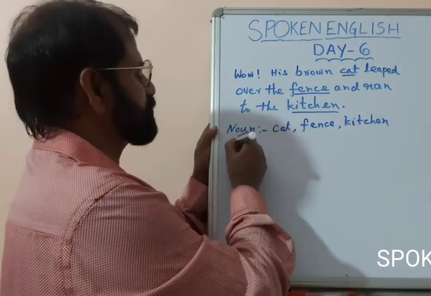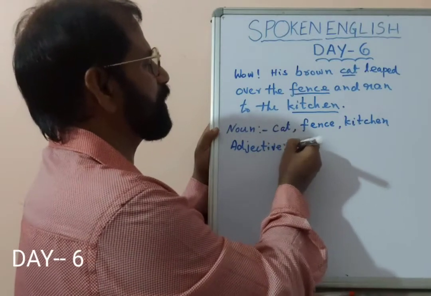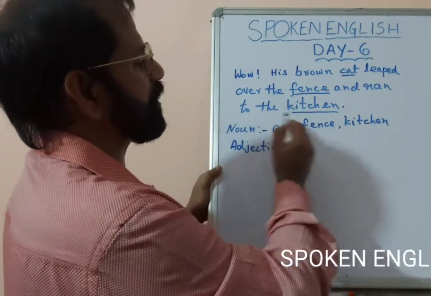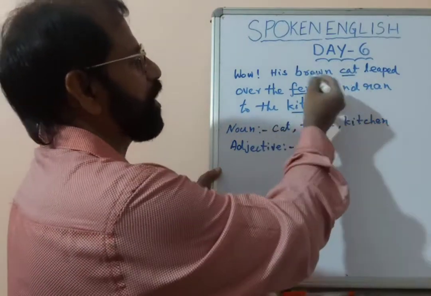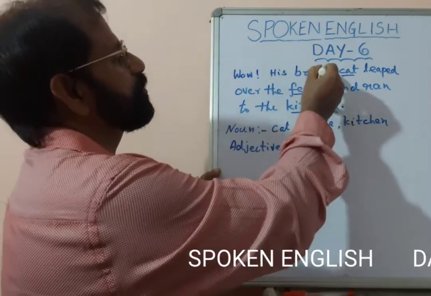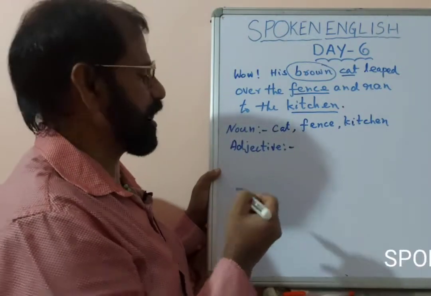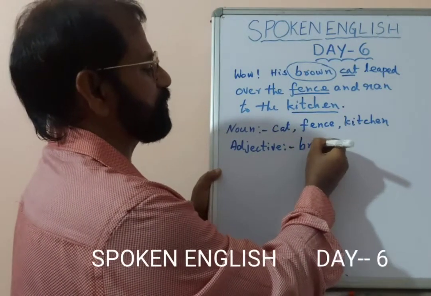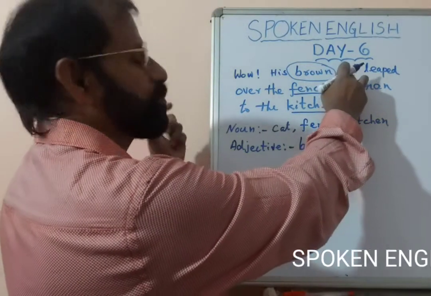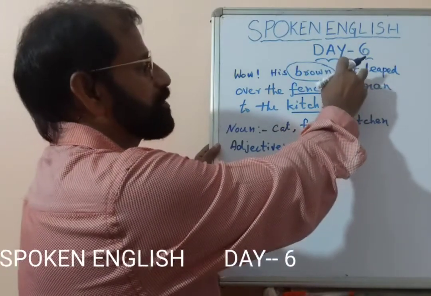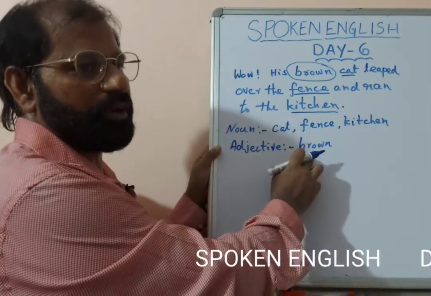And the second is adjective. What is an adjective? It describes a noun. Now fence is not described, kitchen is not described. These both nouns are not described, but cat is described. How? Brown cat. What is the description of the cat? Brown cat. So brown is an adjective. The color of the cat is described, a brown cat. So it is giving an extra meaning to the word cat, or else describing the noun cat, that is brown. So that is an adjective, right?